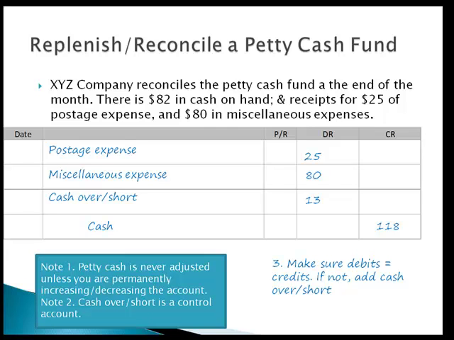So here's a couple of notes. Number 1, petty cash is never adjusted. You don't see petty cash being adjusted here. It's not debited or credited unless you are permanently increasing or decreasing the account. So the cash gets replenished back from the general cash fund. And number 2, cash over or short is a control account and it can be debited or credited.